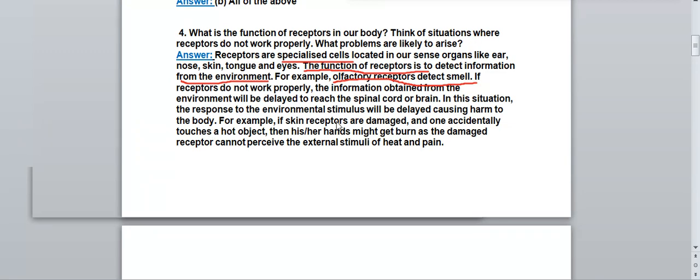For example, if skin receptors are damaged and one accidentally touches a hot plate, the skin receptors are present in the skin, right? If they are damaged, then what will happen? If someone suddenly touches a hot object, their hands can burn or get damaged, because the receptor cannot perceive the external stimuli of heat and pain.